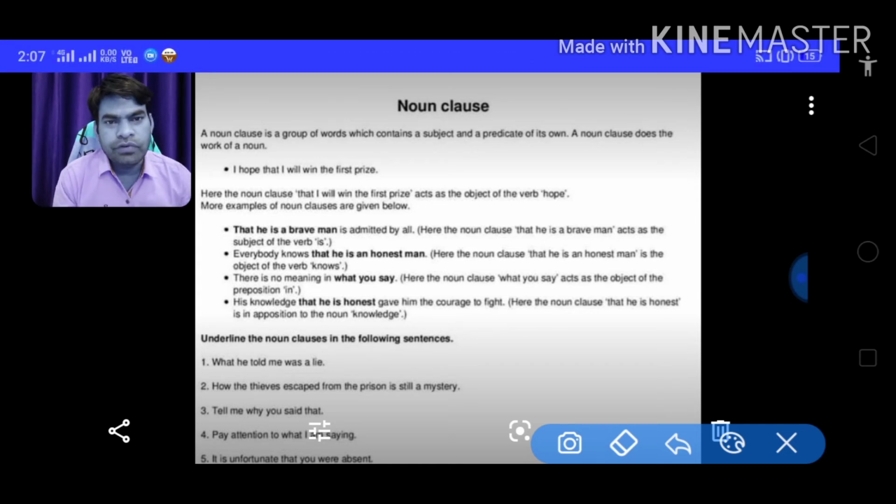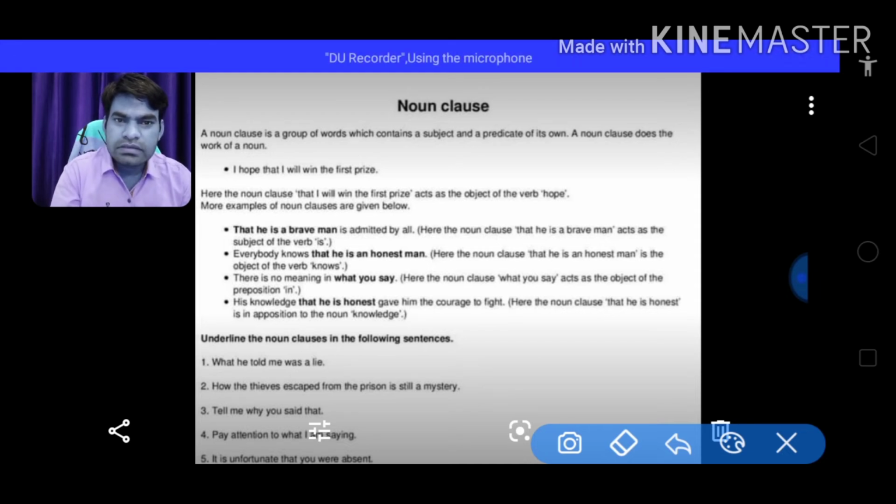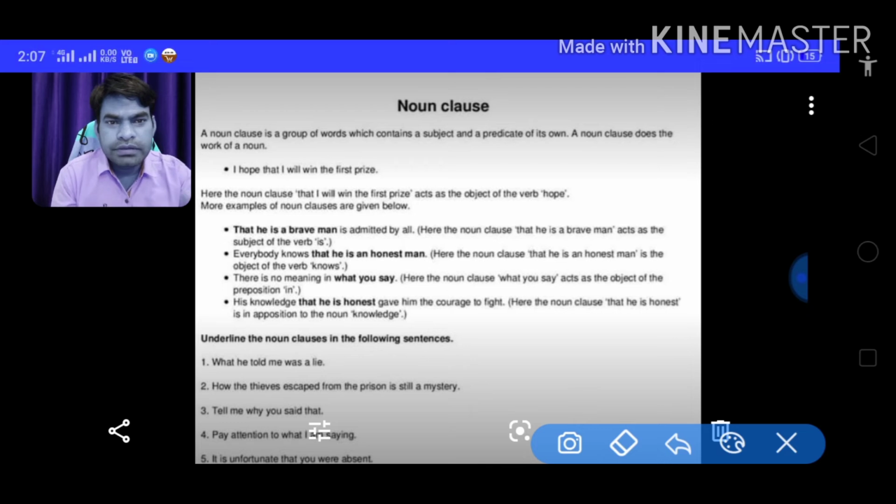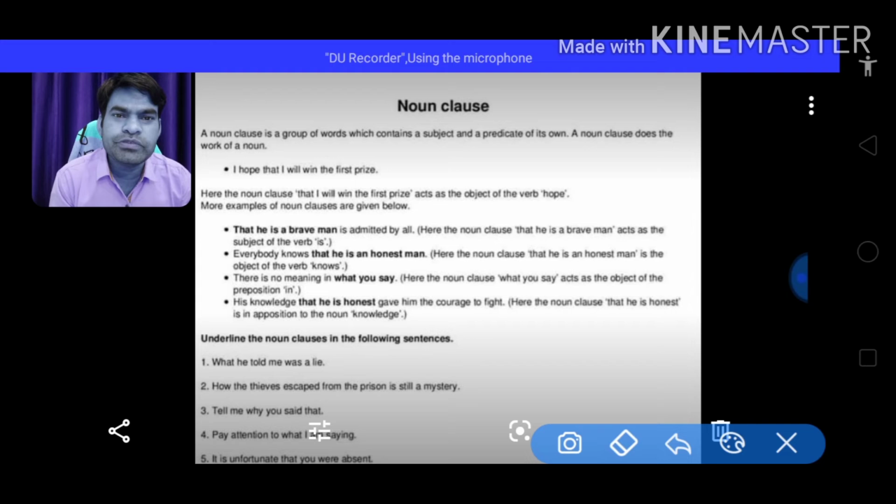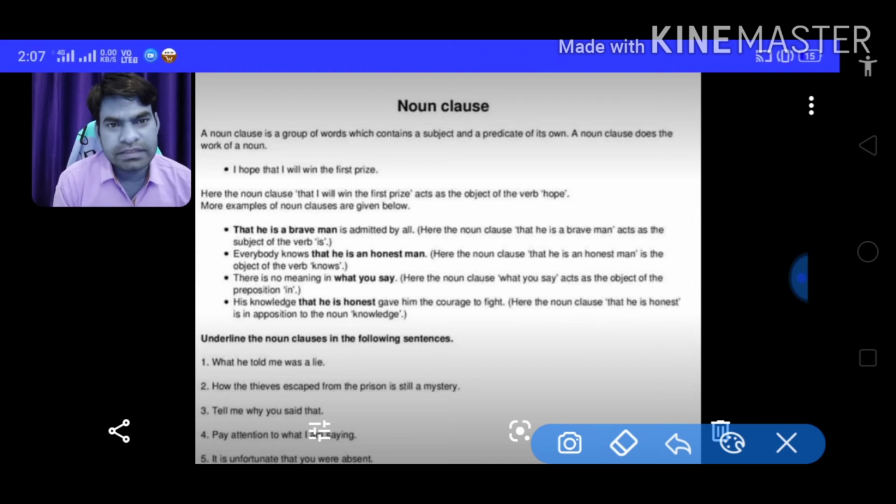This is what we must keep in mind, friends: the place of the noun clause, and the function of the noun clause. How does it function, how is it used, in what forms is it used in a sentence.